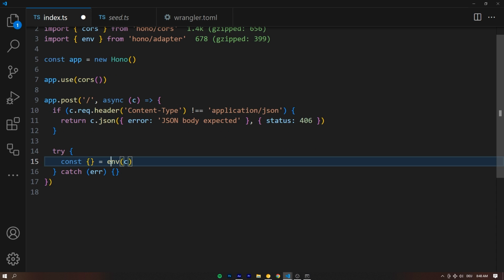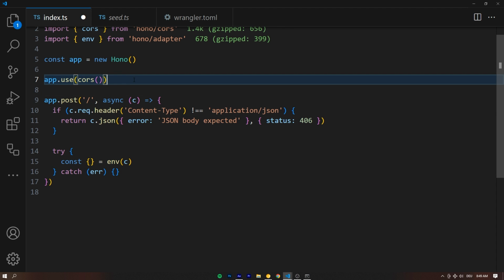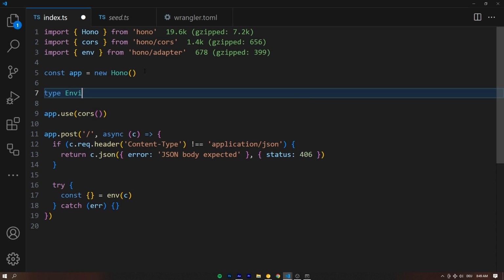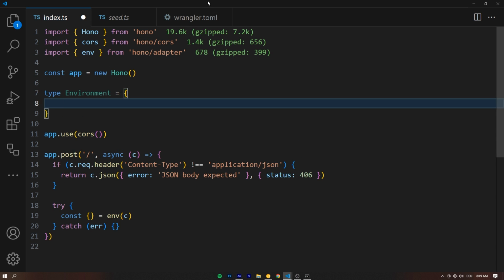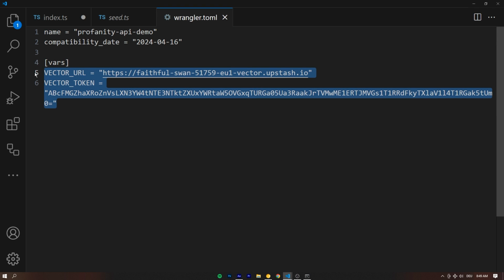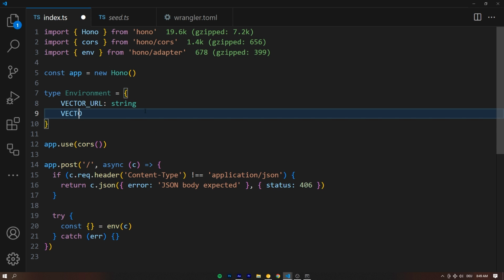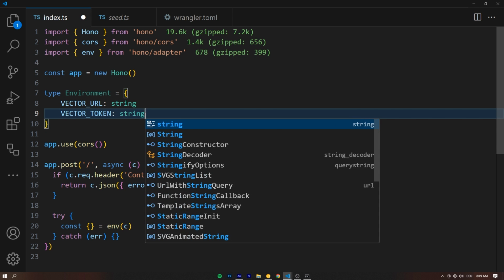And now Hono doesn't really know what is in our environment variables, right? How would it? It's in a different file. It has nothing to do with this API. So we need to kind of tell it. And we do that using a TypeScript type. Let's say type environment. Let's help Hono to know what we're passing it. So basically, we're just typing out the wrangler.toml, the variables we pass in here, which is a vector URL as a string, and it's also a vector token as a string, right?